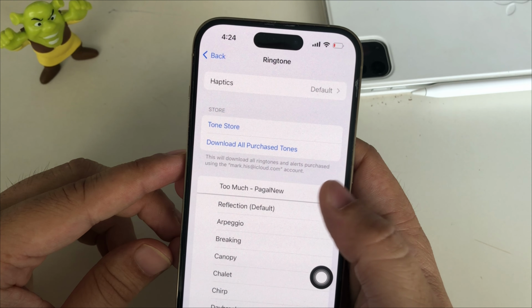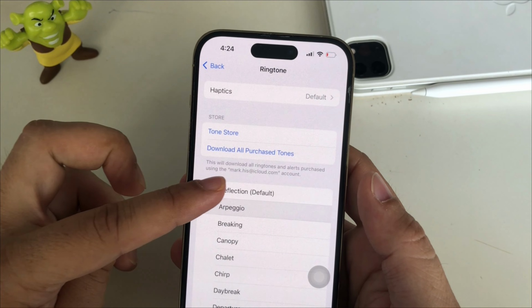That's a full guide on how to change your ringtone on your iPhone or set a custom ringtone to your iPhone for free.